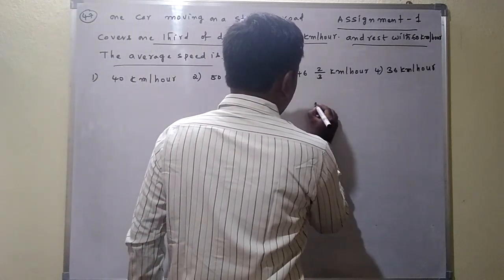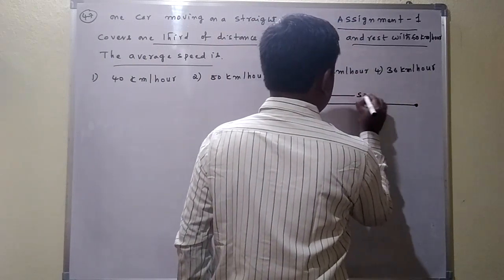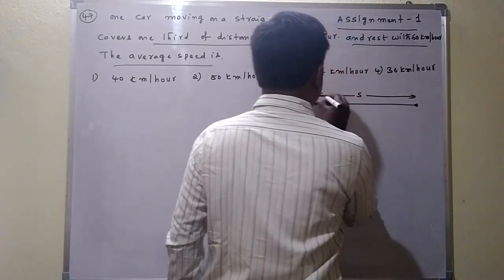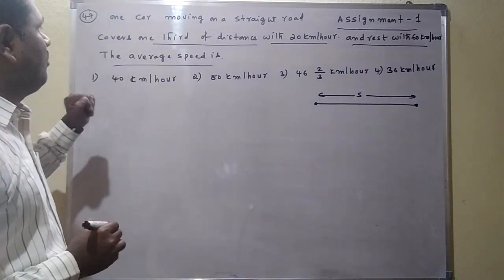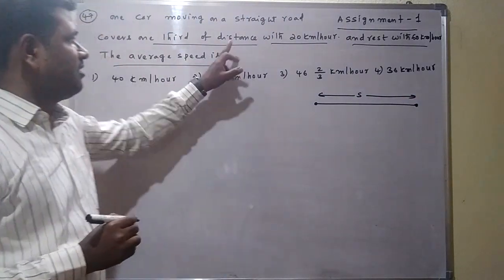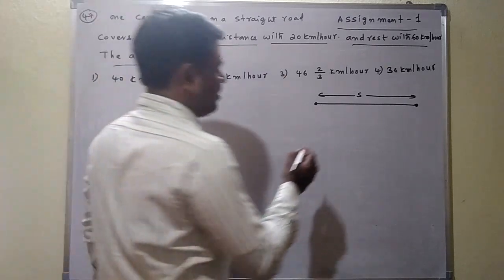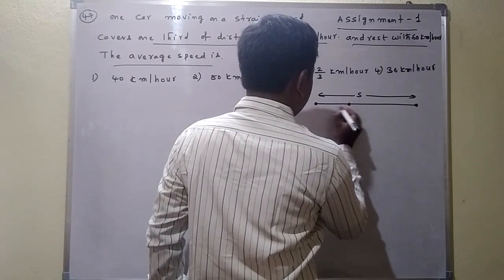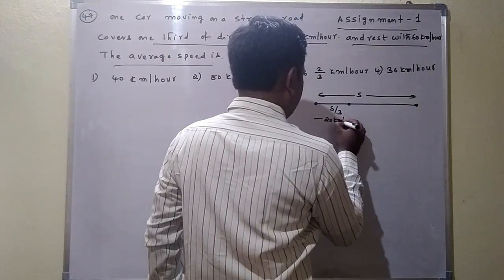Now the car travels a total distance that I consider as S. One third of the distance, that is S by 3, is traveled with a speed of 20 km per hour.